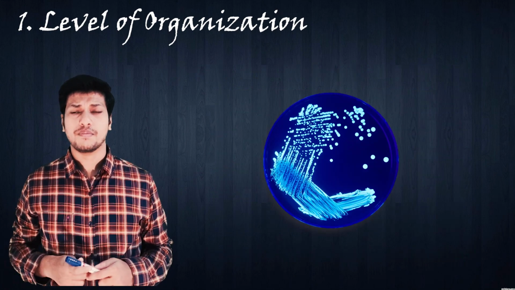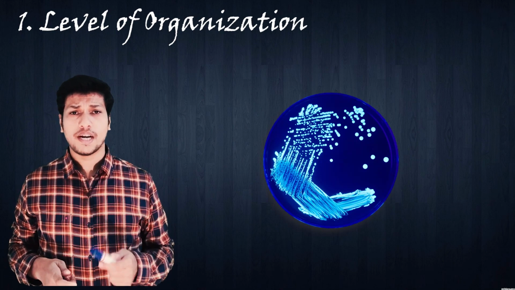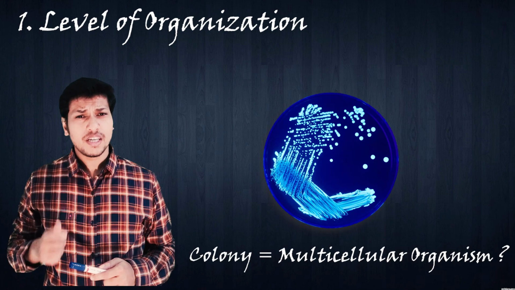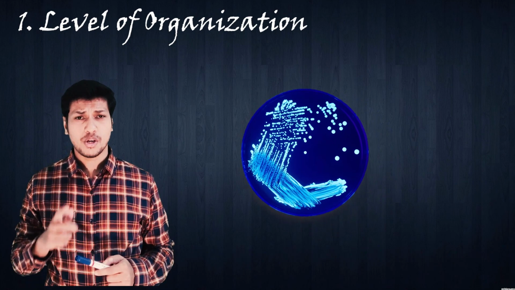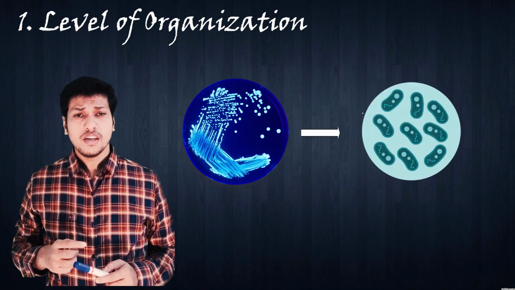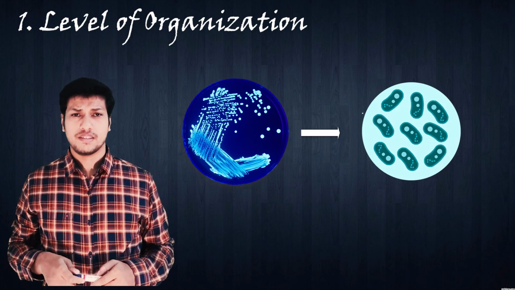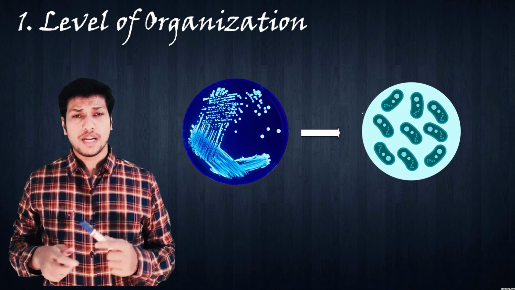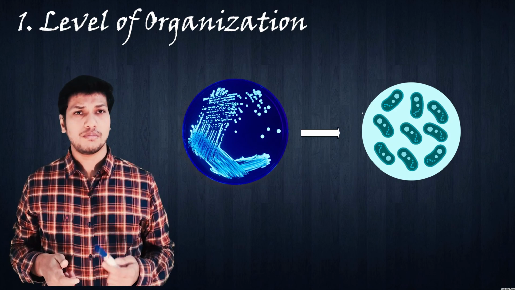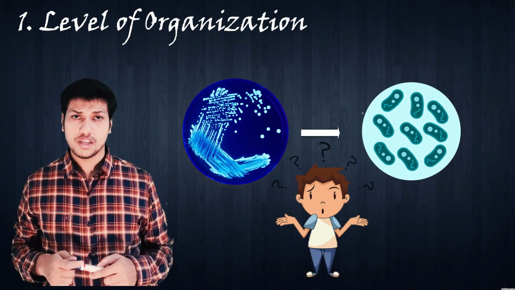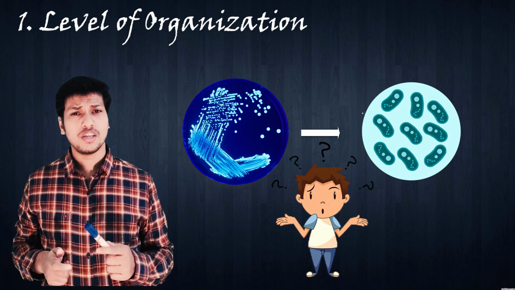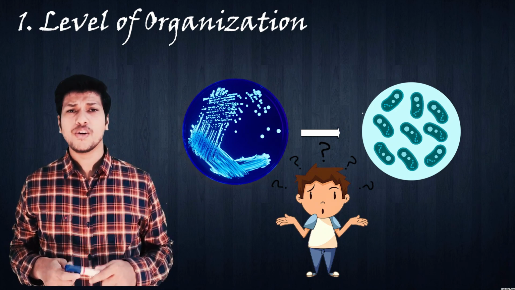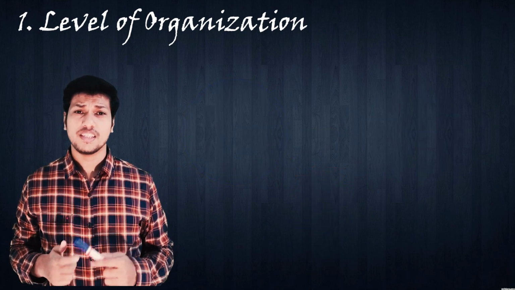Let's take an example. If we have a colony of bacteria growing on a petri dish, is it a multicellular organism? Because that bacterial colony consists of billions of cells, correct? And we know that the presence of more than a single cell is known as multicellularity or multicellular organism. So isn't it that the colony is a multicellular organism? To understand this concept, we have to first understand what is an organism.